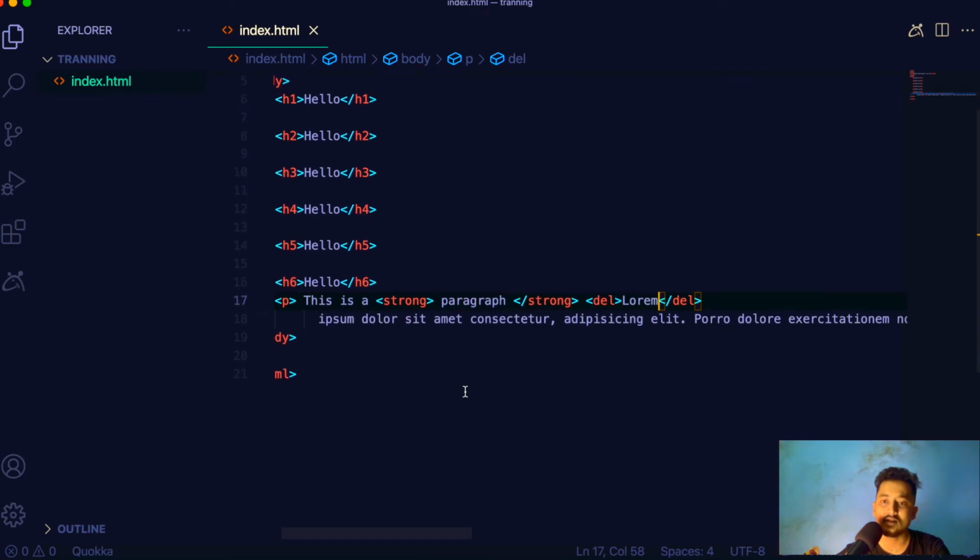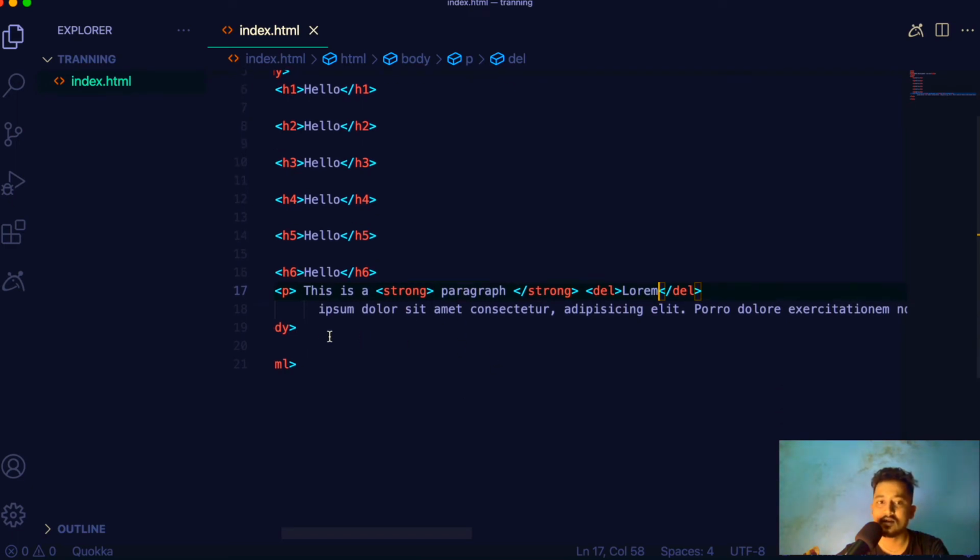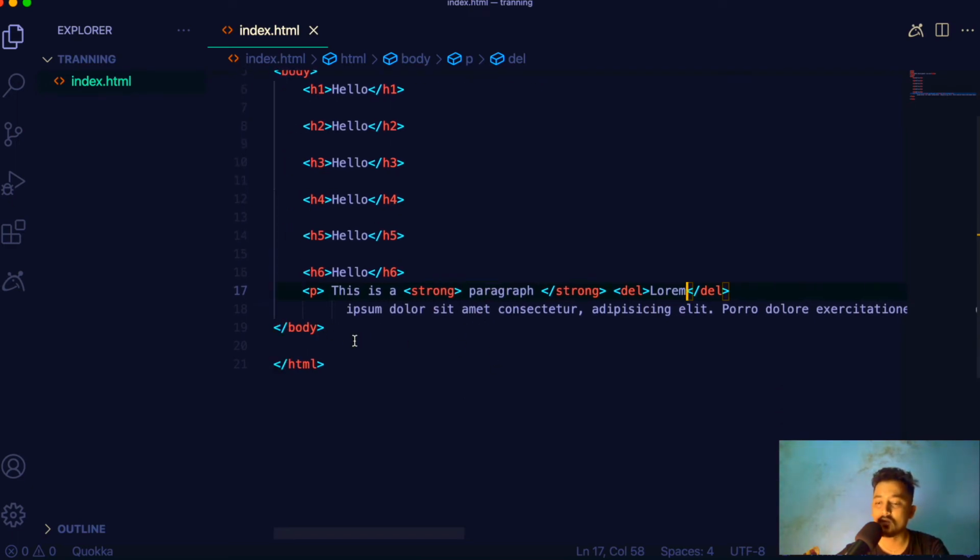After this, another important thing is that we create lists. Let's suppose we have to create some list, right? So how do we create it in HTML? HTML provides a tag for lists as well. There are two types of list, right?